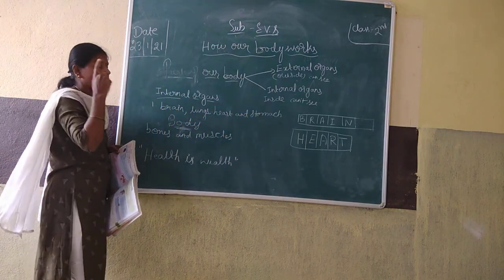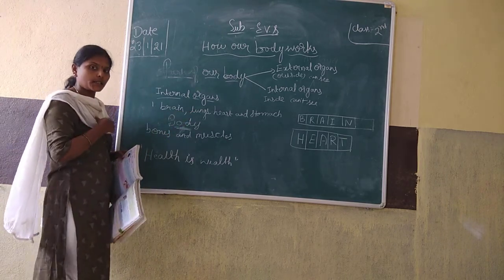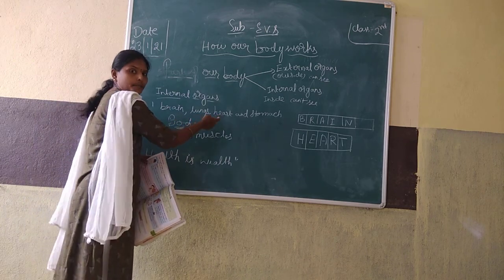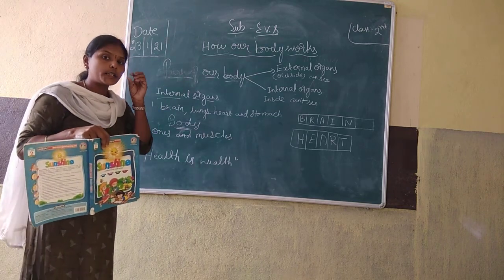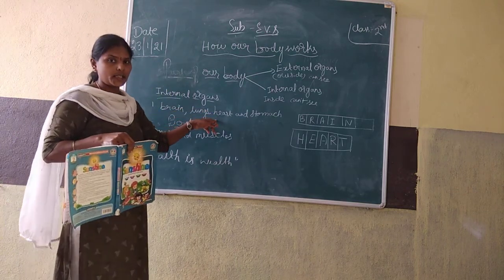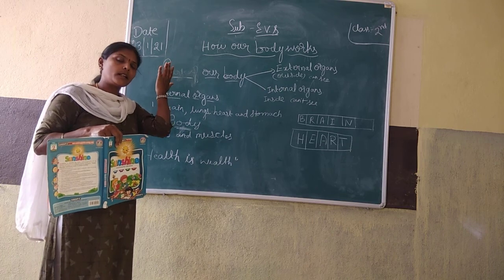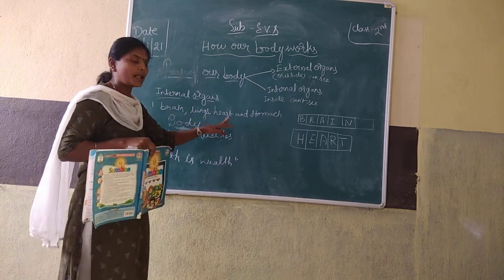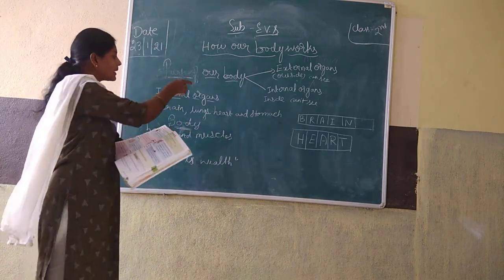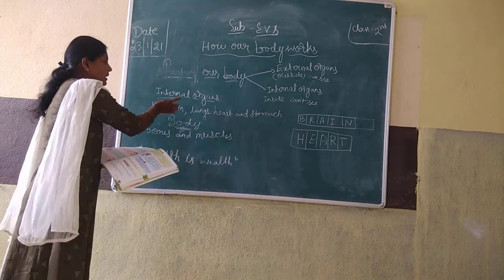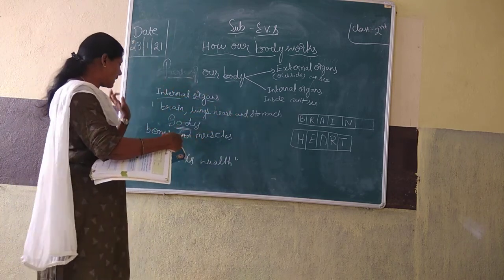Brain, we can't see the brain. Lungs are in the chest, inside our body. Heart is also on the left side. Keep your hand on your heart side. You are hearing some sound. The heart is always making sound. If it stops, the man will die. And the stomach, we can't see it. Those belong to internal organs. These belong to our body parts.